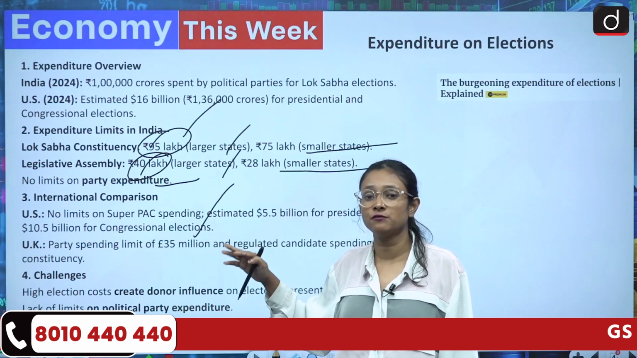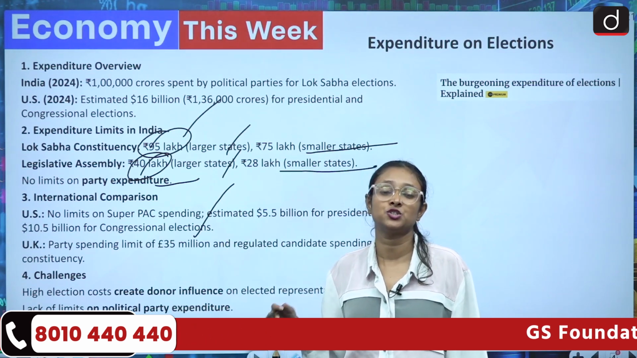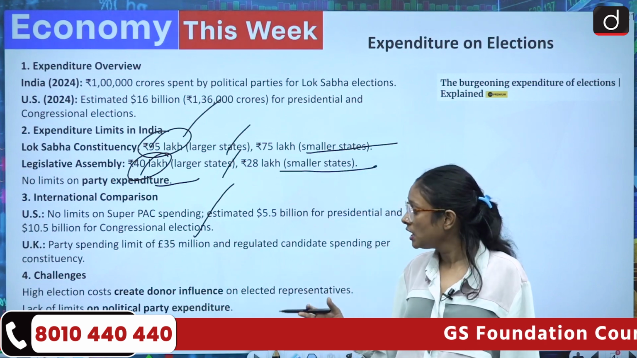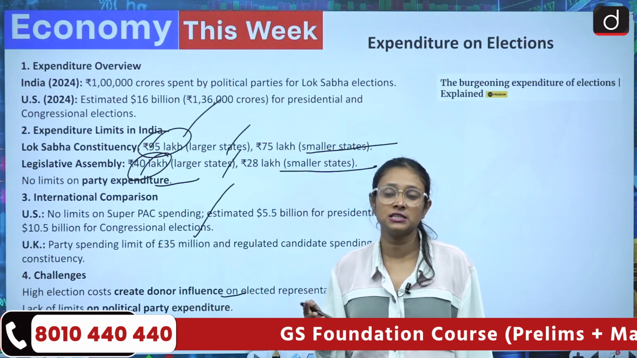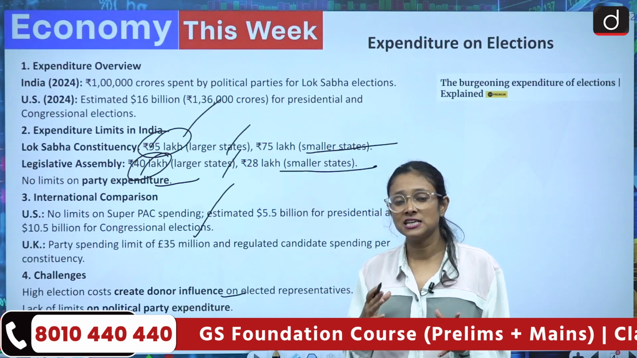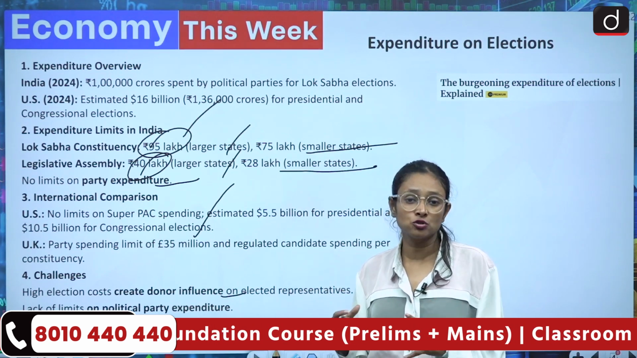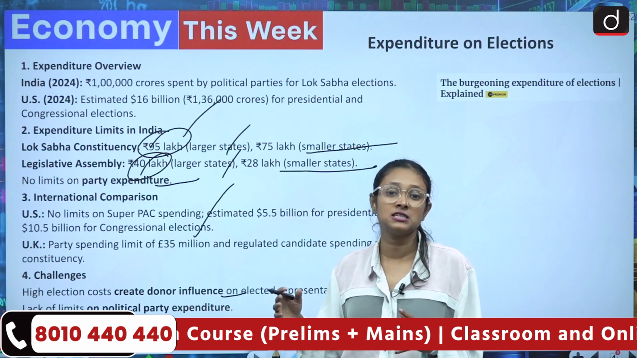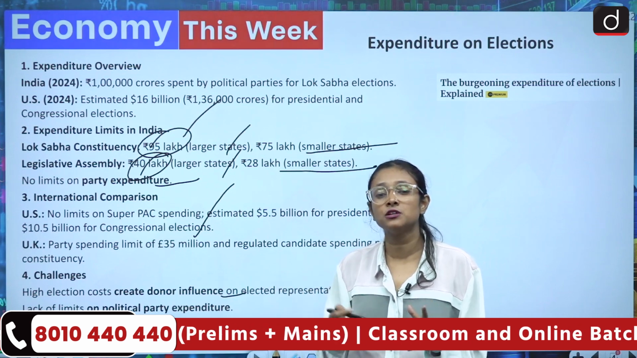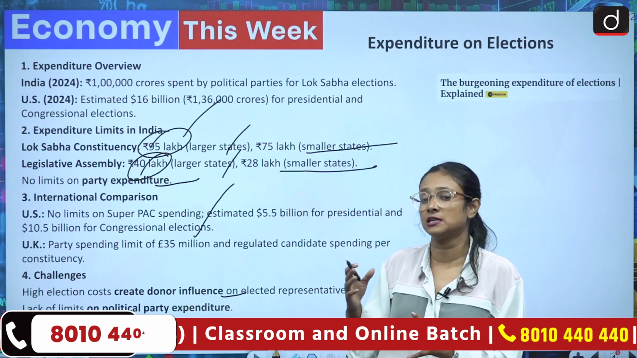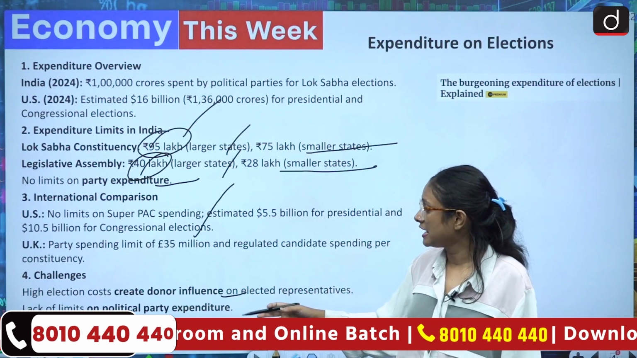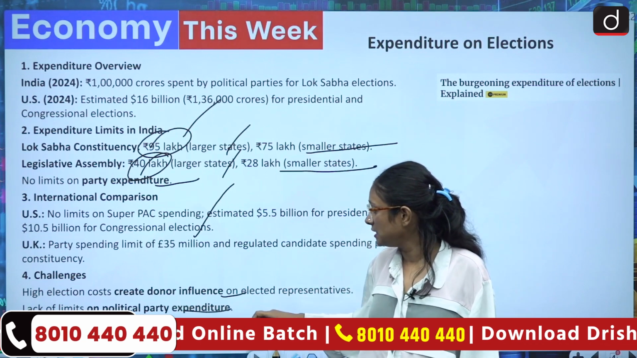This is not a good sign for a good democratic country. And what are the challenges associated with this? High election cost creates donor influence. Various private parties are providing money to the political parties, and we can see that the government favors those parties. So this can be a case of crony capitalism, and there is a lack of limits on political party expenditure.